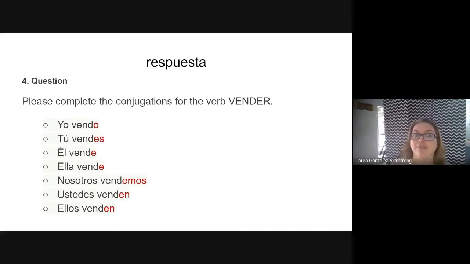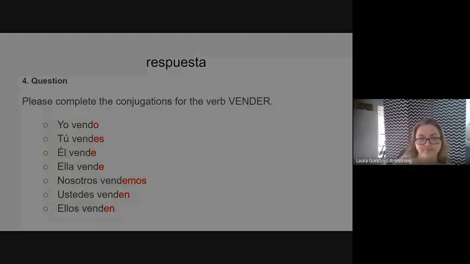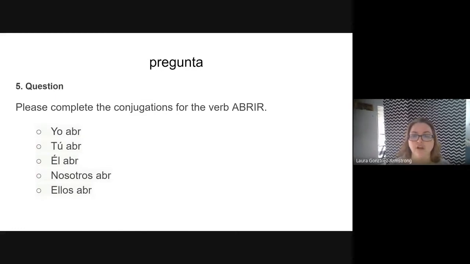Now let's go to our last one. Question, complete the conjugations for IR verbs. Remember, everything that's an AR verb becomes an ER verb. Everything from ER verb to IR verb is the same except nosotros and vosotros. We already know that the first part will always be O. Yo will always be the O, especially for regular verbs.